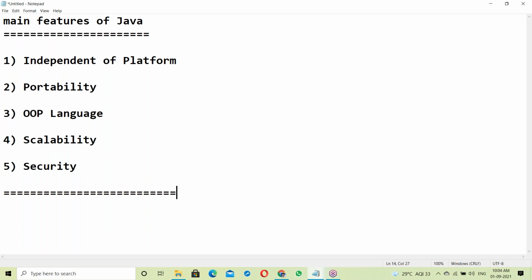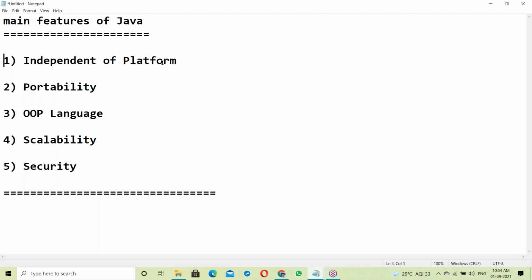So the first one is platform independence. Platform means OS. Java is independent of the OS; the same Java program is independent of the platform.